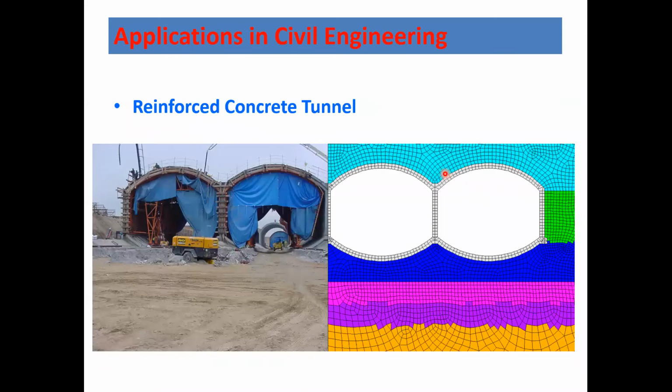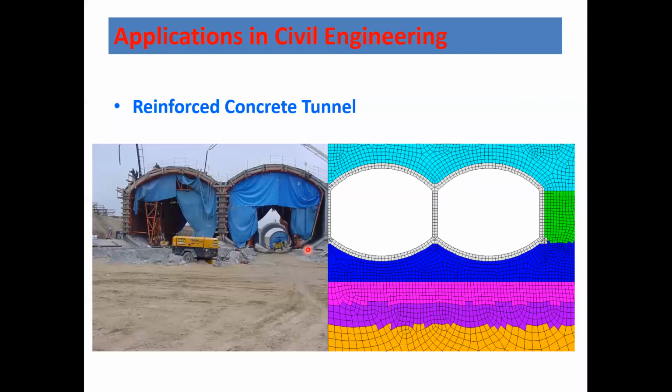So as far as civil engineering is concerned, you can see there is a picture over here which is dealing with the finite element analysis of a reinforced concrete tunnel. Here you can see there is soil at the top, there is soil at the bottom, there is soil just next to this one. And this particular gray color is basically your concrete. So how your stress distribution will be in the concrete can be analyzed, and accordingly we can design the section. Here you can see there is a beautiful picture of a bridge.